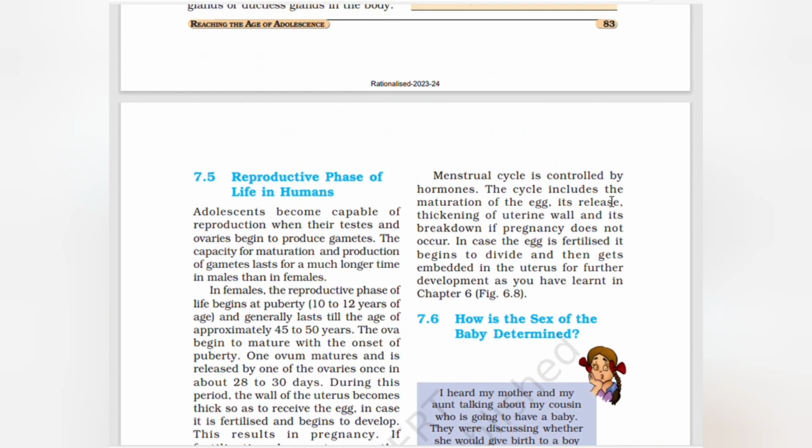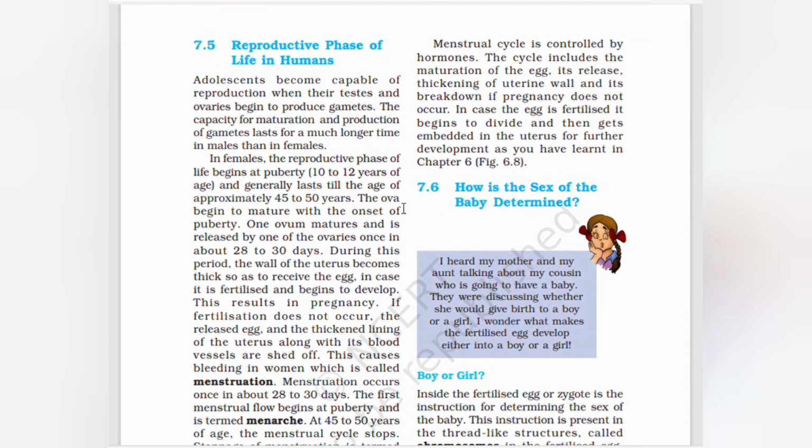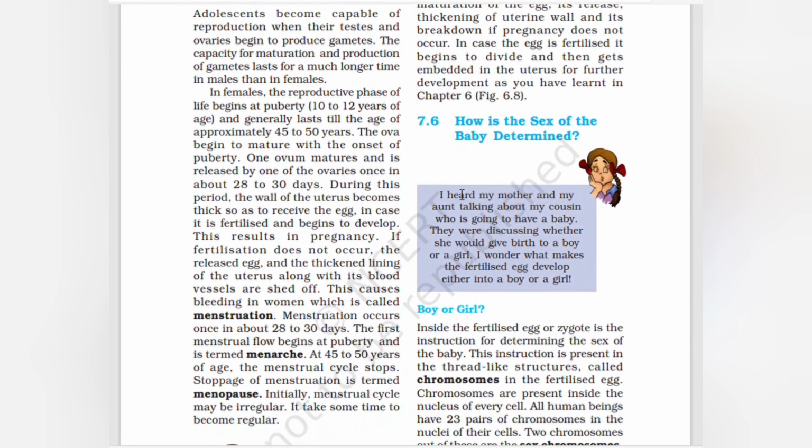The menstrual cycle is controlled by hormones. The cycle includes the maturation of the egg, its release, thickening of the uterine wall, and its breakdown if pregnancy does not occur. In case the egg is fertilized, it begins to divide and then gets embedded in the uterus for further development, as you have learned in chapter 6.